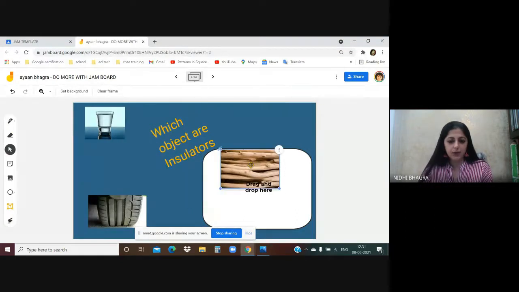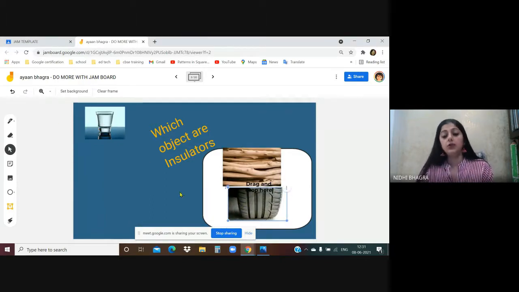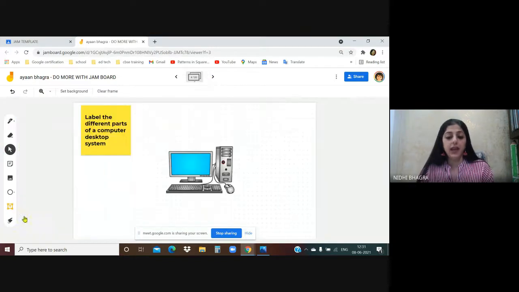Okay, now let us drag and drop. Wood is an insulator, rubber is an insulator. Water is not an insulator, so the child will move further. Label the different parts of a computer desktop system. As I've already told you, the child will use sticky notes, can even write and annotate, depends. So this way the child will mark all the labeling of the parts. So this can be labeling in any subject you can think of.